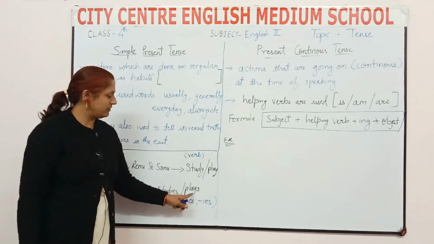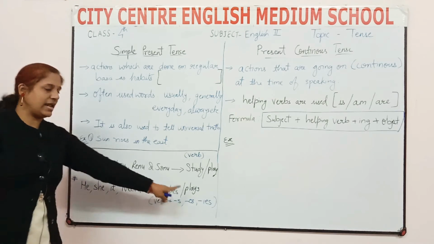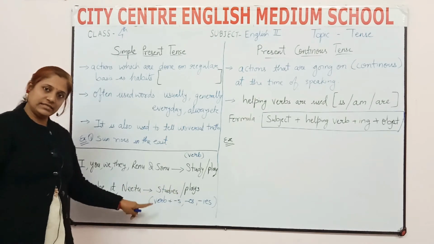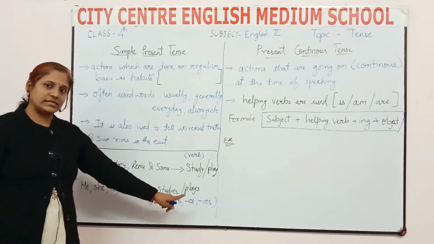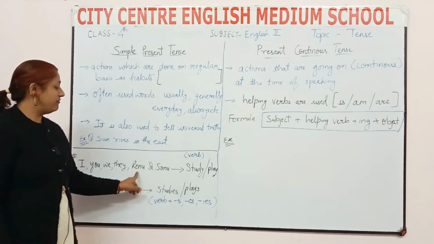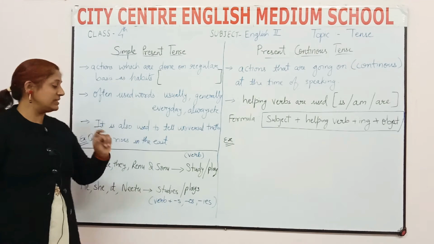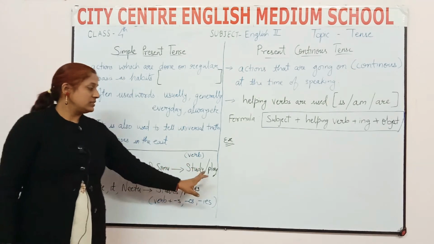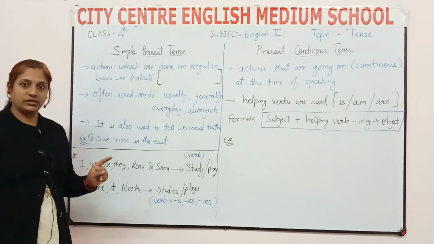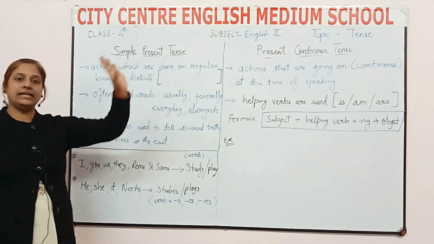No. We will write play with s only. So he plays, she plays, it plays, Neetu plays. But we cannot say you plays or we plays or Renu and Sonu plays. No. How will we say? They study. They studies? No. So this is the simple rule of simple present tense.